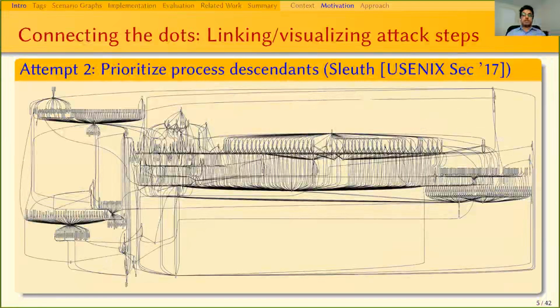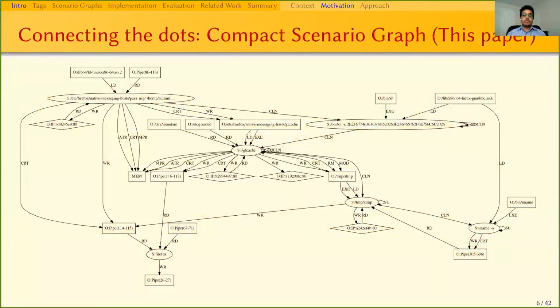By performing a prioritization-based search, which is mentioned in our previous work in the SLEUTH paper, we get the following attack graph. Although this graph is readable, it is still large and hard to understand without human intervention. What we want is the following compact attack scenario graph, which can be used to summarize the attack easily.